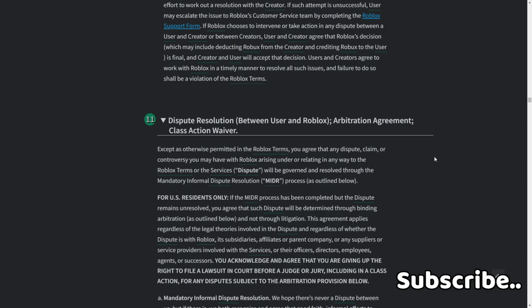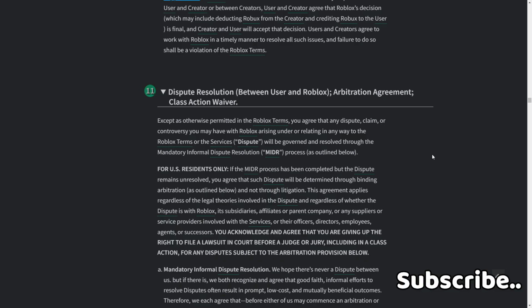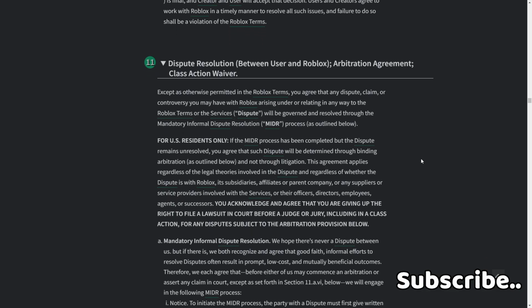Dispute resolution between user and Roblox, arbitration agreement, class action waiver. Except as otherwise provided in the Roblox terms, you agree that any dispute, claim, or controversy you may have with Roblox arising under or relating in any way to the Roblox terms or the services will be governed and resolved through the mandatory informal dispute resolution (MIDR) process as outlined below. For US residents only, if the MIDR process has been completed but the dispute remains unresolved, you agree that such dispute will be determined through binding arbitration as outlined below and not through litigation.